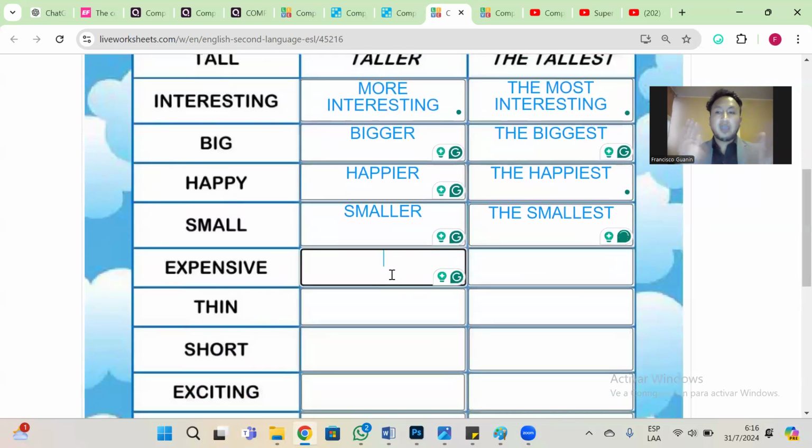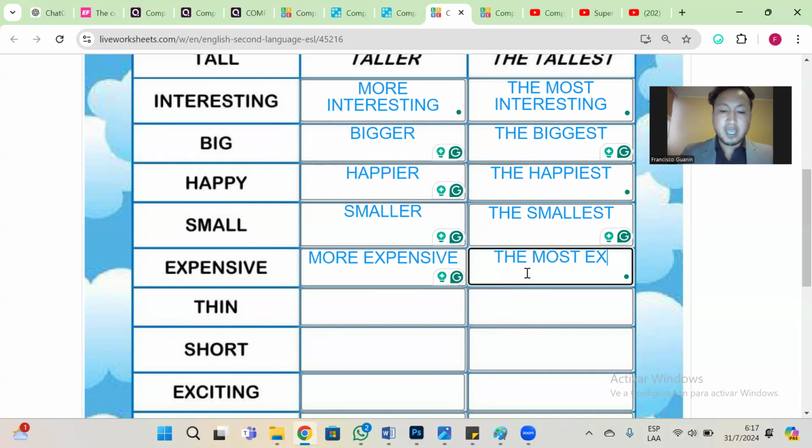Now we have expensive, short or long adjective, right? Long adjective, that means what? That we need to use more expensive, more expensive. And the superlative, the most, we need to change: the most expensive, right?